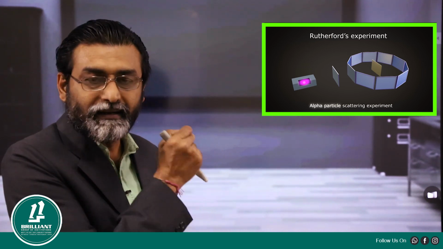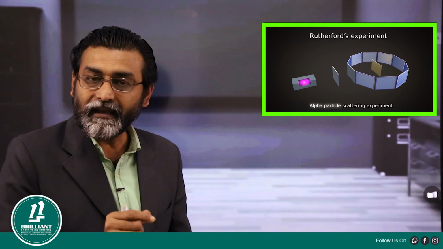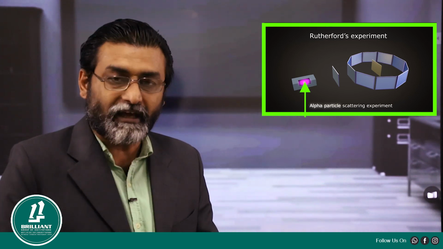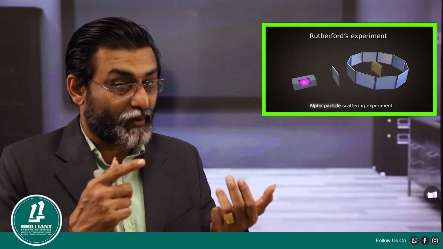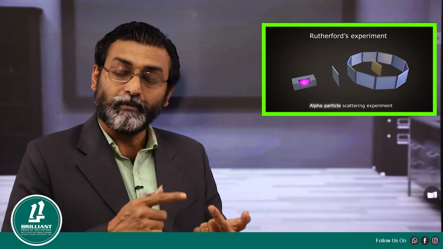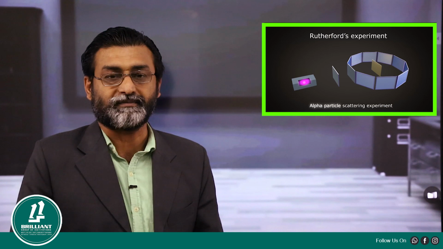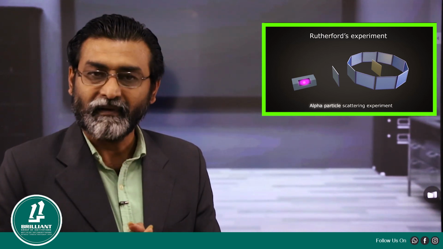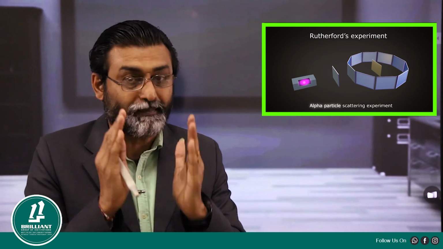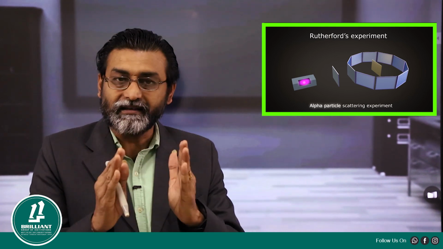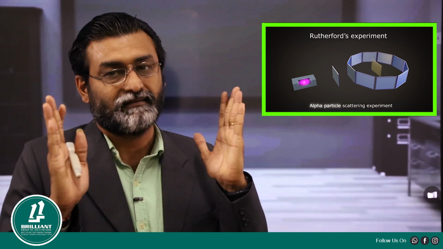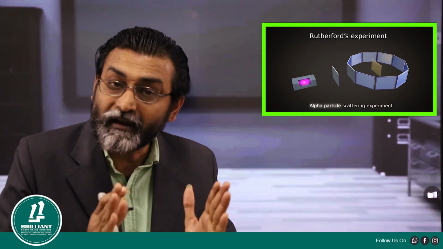For this, what did he take? He took a radioactive substance. Maybe it can be radium, uranium, polonium, plutonium, etc. We can take any radioactive substance. And he selected radium as a radioactive substance. And the nature of this radioactive substance is that it will be emitting alpha particles.